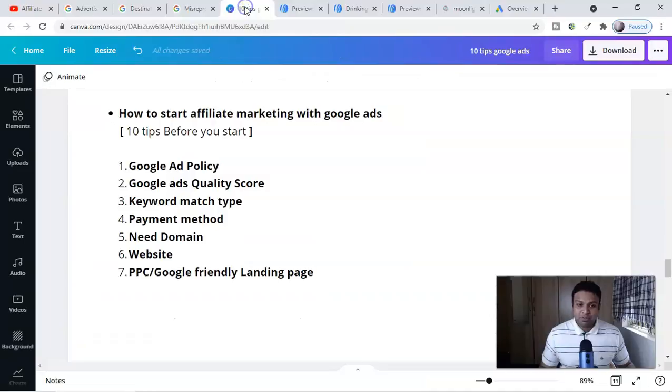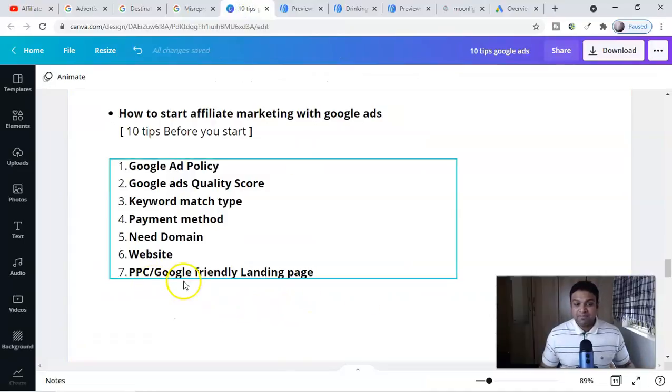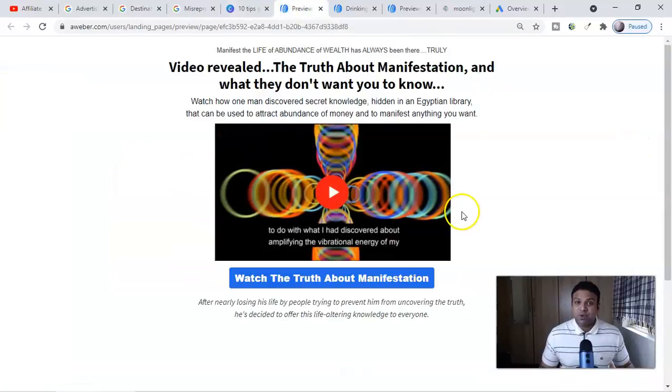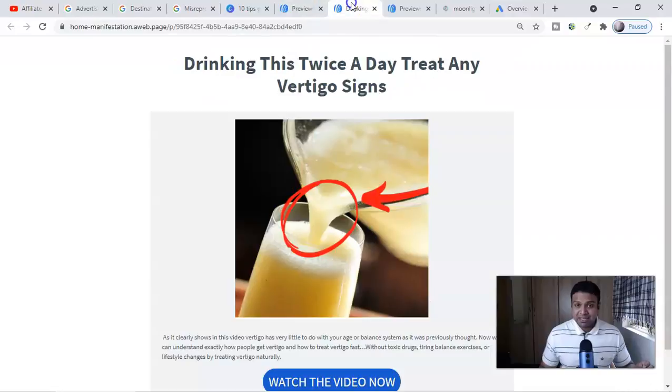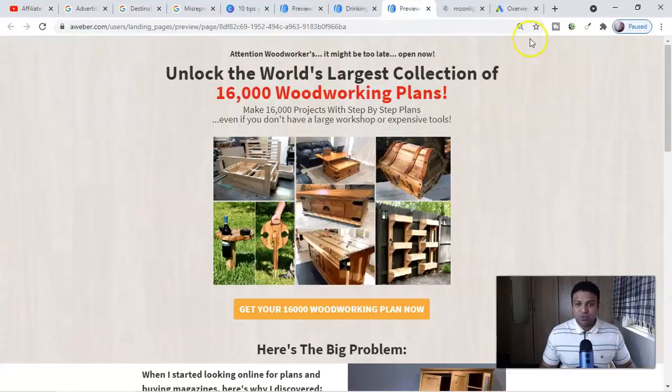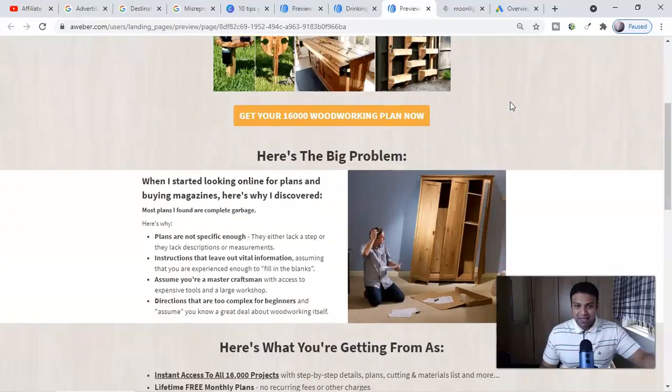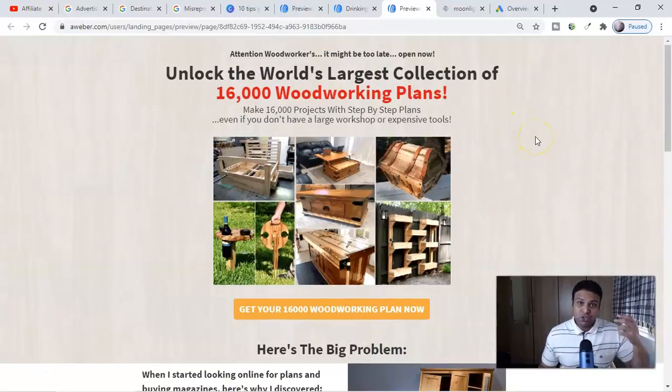Now, guys, here comes my tip number 7, which is a PPC Google-friendly landing page. Right now, here you can see one of the landing pages. This landing page is very good, guys, running with Facebook ads, but not with Google. This one is very good with Bing ads, but not with Google ads. For Google ads, guys, you have to write in long form. They want you to not keep things secret from their users. You have to share, keep it curious, and keep it simple.